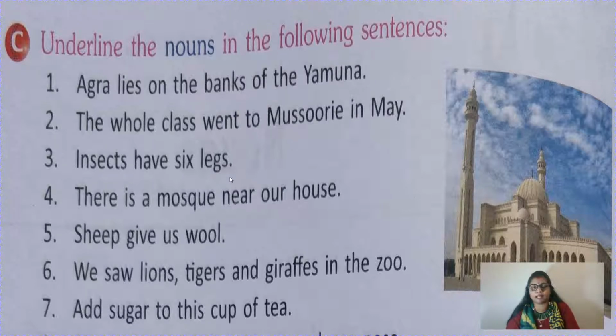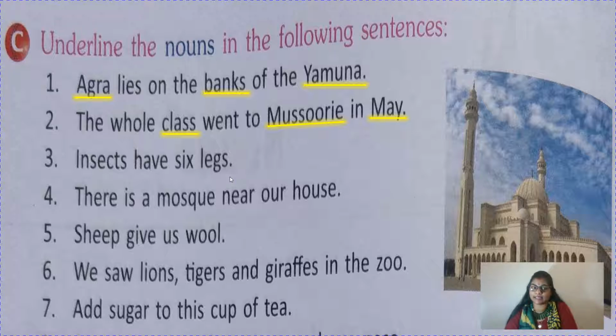Agra lies on the banks of the Yamuna. So Agra is the name of a place. And yes, banks. Like we say, children, bank of any river like Yamuna, Ganga. So bank will come under the category of place, and Yamuna is the name of a river. So please underline all these three. Now, the whole class went to Mussoorie in May. So class is a name of a place, Mussoorie is the name of a place, and May is the name of a month.